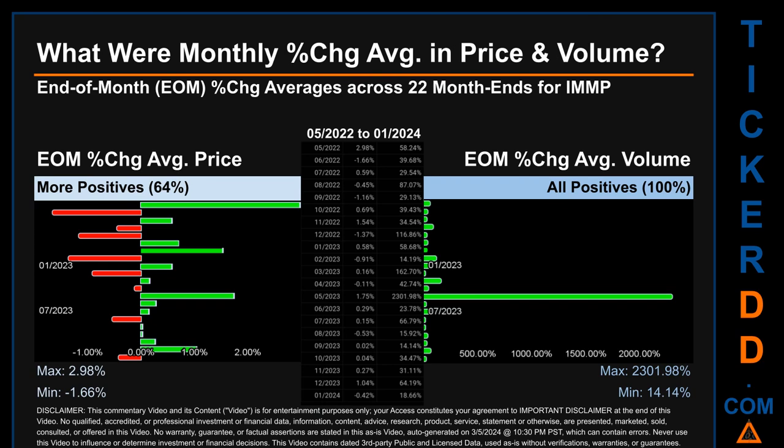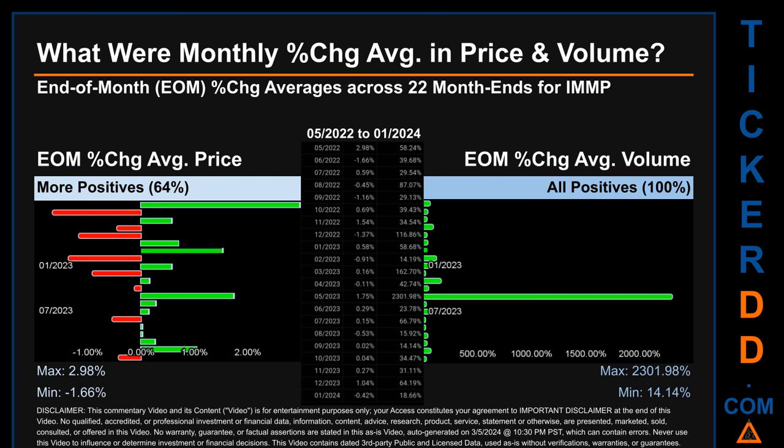From 05/2022 to 01/2024, 14 out of 22 month ends had a positive percentage change in average price. That is 64% of month ends saw a positive percentage change in average price. In terms of volume, 22 out of 22 month ends had a positive percentage change. That is 100% of month ends saw a positive percentage change in average volume.